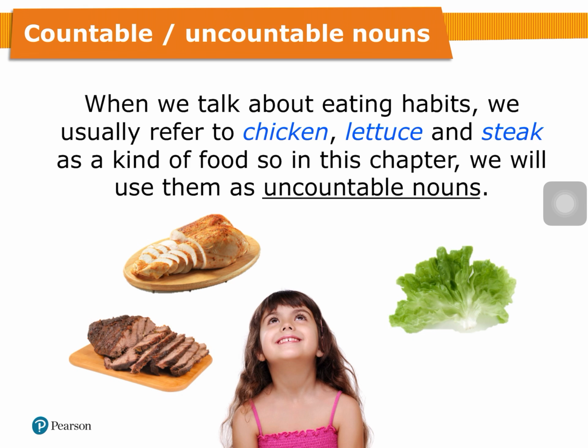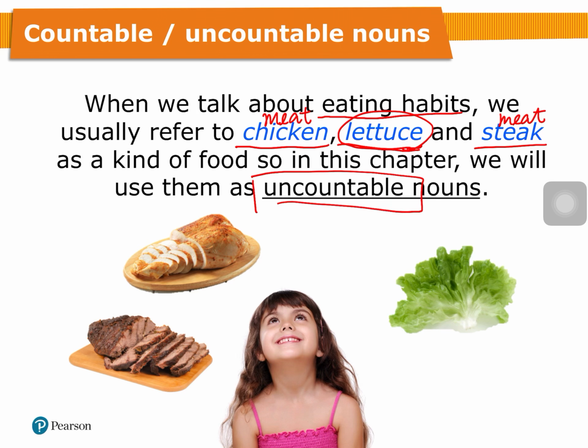When we talk about eating habits, we usually refer to chicken, lettuce, and steak as a kind of food. So in this chapter, we will use them as uncountable。咁通常呢，我哋講緊一個飲食習慣嘅時候呢，講 chicken, lettuce, and steak, we talk about the meat 肉類 meat。同埋講緊整體嘅一個蔬菜 so we use uncountable, okay?